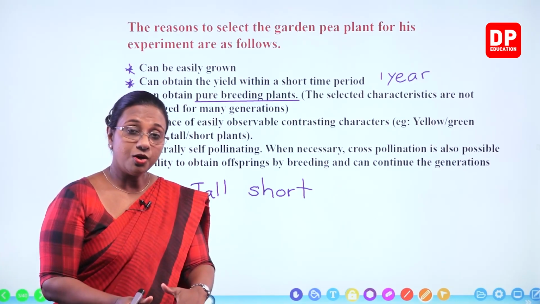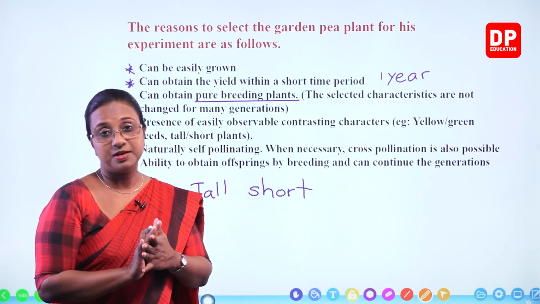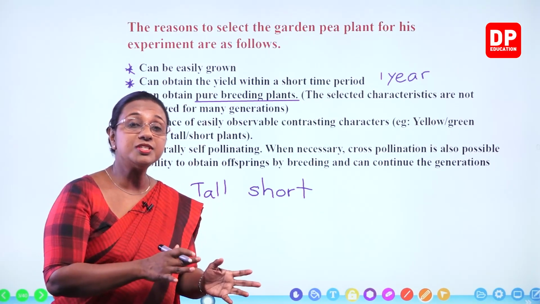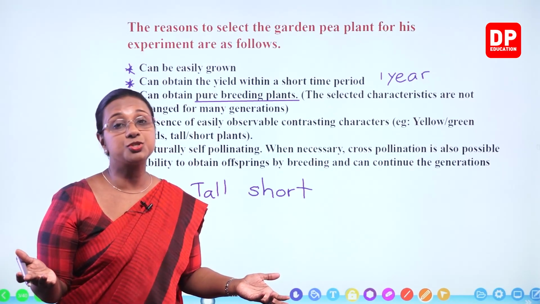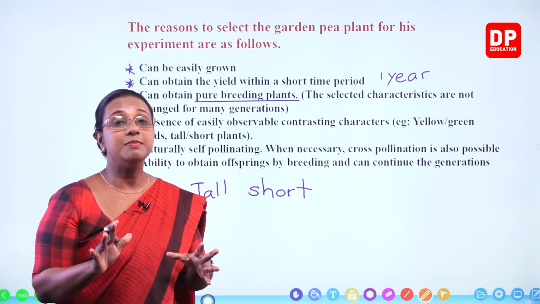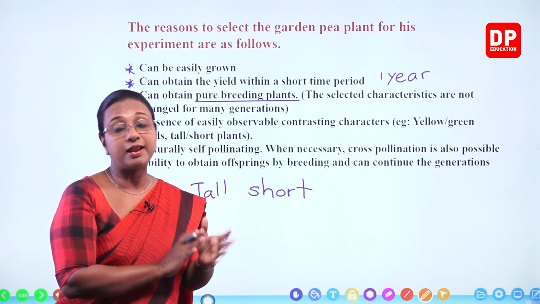So here the dog's parents, the grandparents, all are German Shepherds. No mixing of characteristics. If you cross a German Shepherd with another type of dog, then it is a crossbred one, not a purebred one. So pure breed means it only has a certain characteristic, pure characteristics.